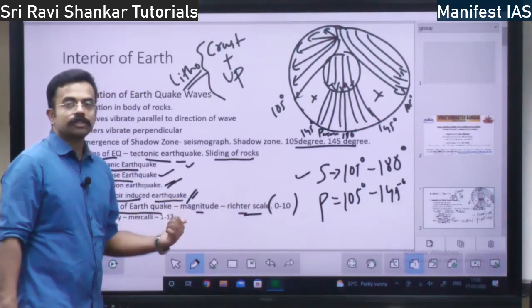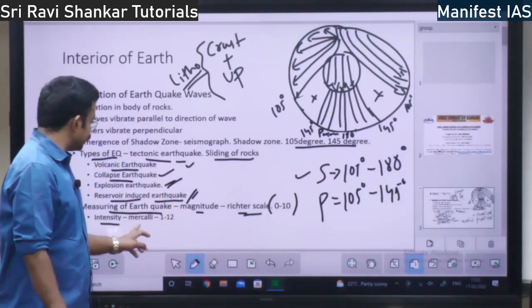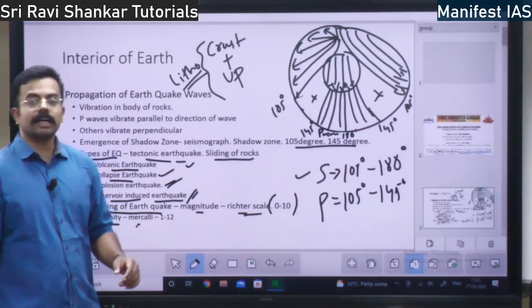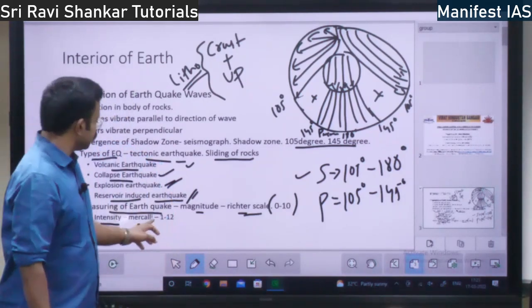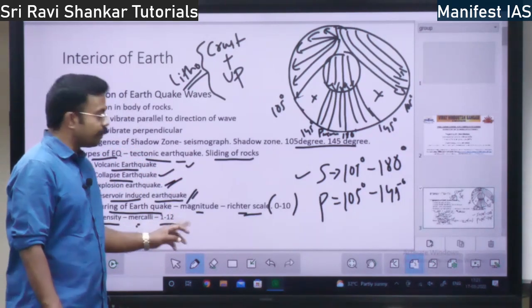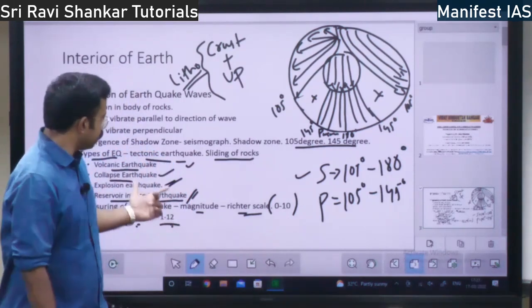Next you have one more scale of measuring the earthquake. This is the intensity scale, also called the Mercalli scale. The Mercalli scale has values from 1 to 12. How is it different from the Richter scale?